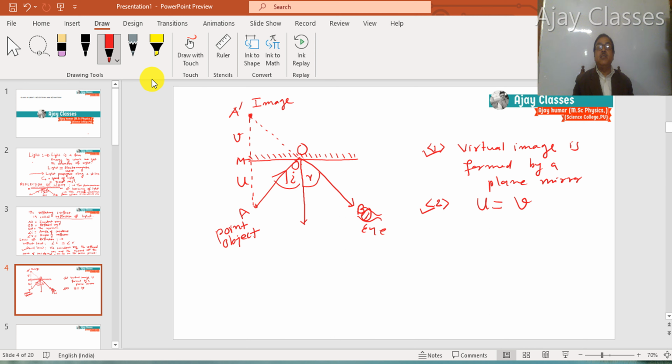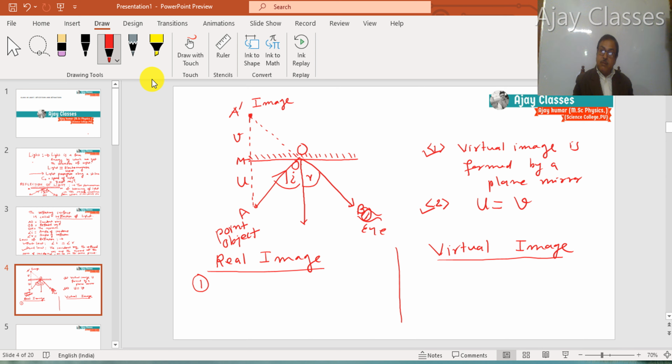Now the question arises: what is the difference between a real image and a virtual image? The two terms also arise in the light chapter: real image and virtual image. Number one point of difference is that a real image is always obtained after reflection from any reflecting surface when the rays actually meet.